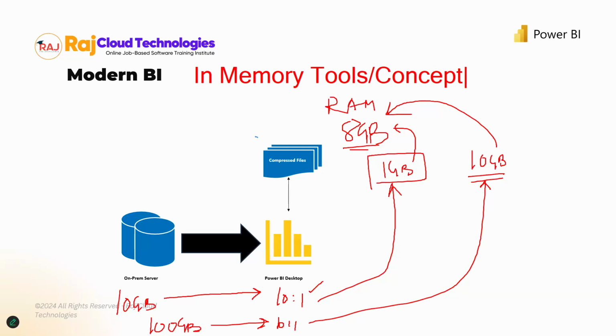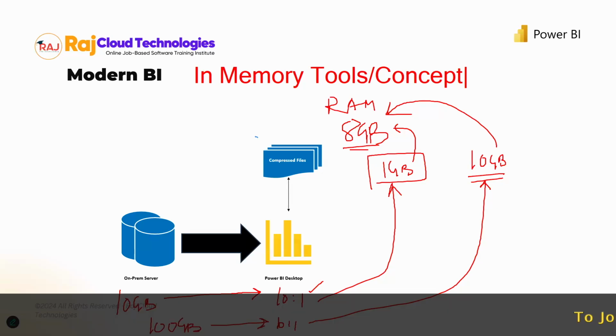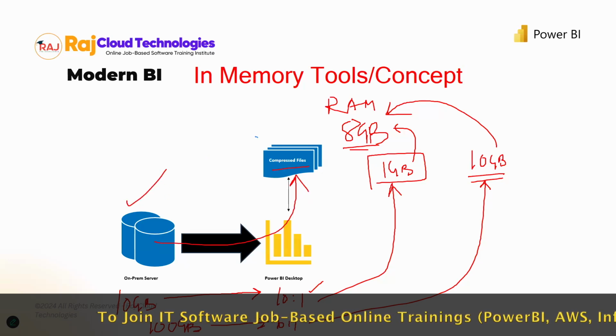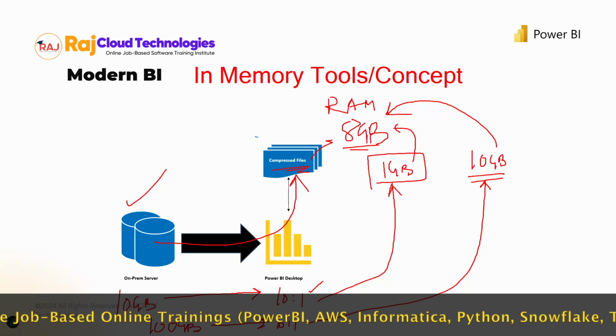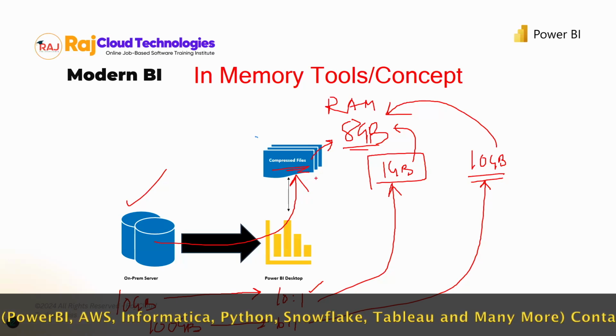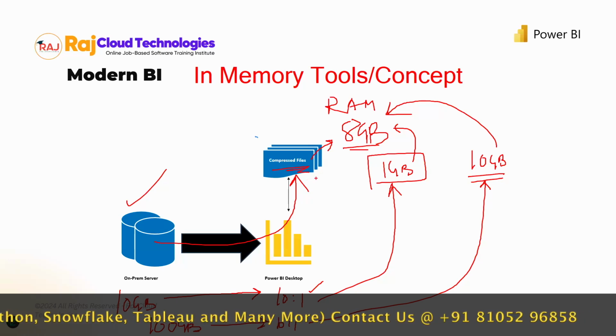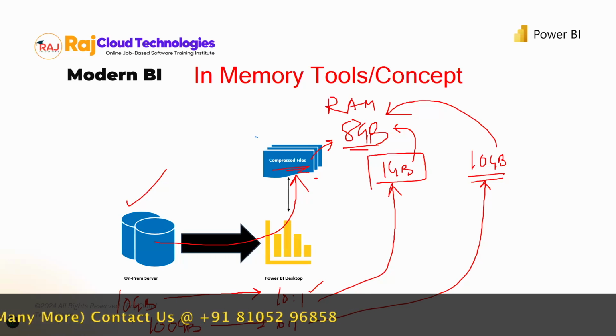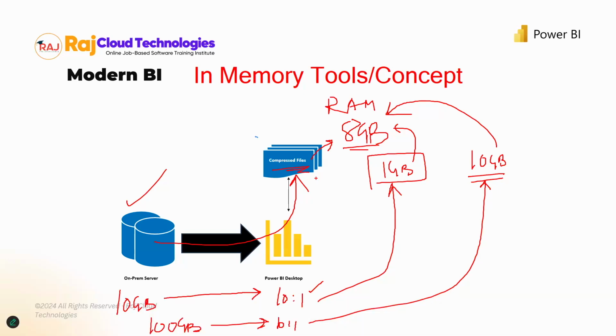Now, this comes into play every single time you want to work with your data. Whenever you work with your data, you're loading the data into memory. You're bringing the data from the database into the memory, into the compressed version of the file, and that is stored in your random access memory. So you will have to be very careful not to overload your data and choke your memory. That's very important. Make sure you understand how much data can be loaded into Power BI, because Power BI will store that in memory and then work with it.